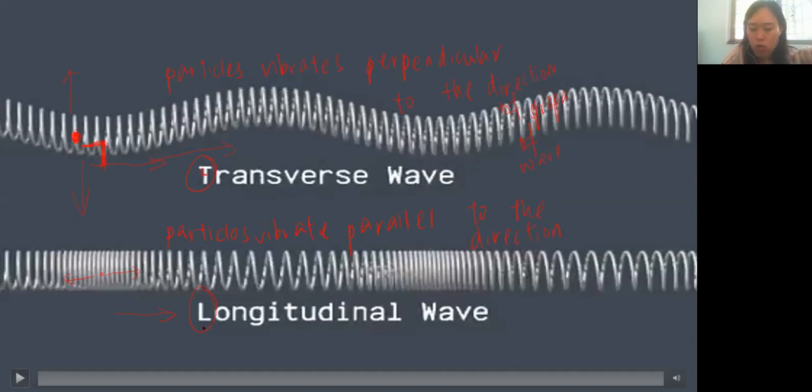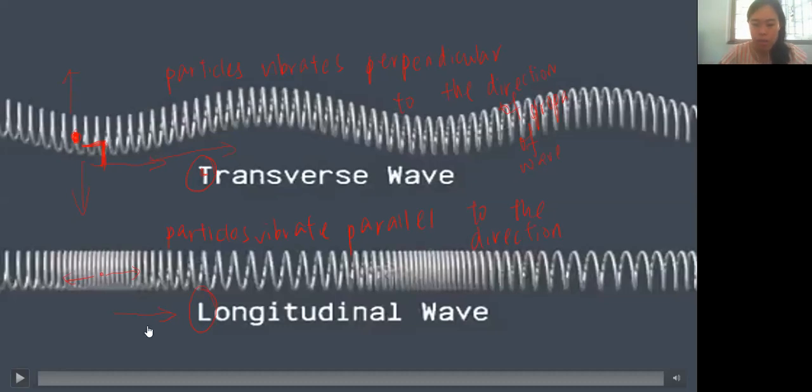Then for longitudinal, long, which means that it is parallel to the direction of propagation of the wave. Get it? So this is how you differentiate it. It's based on the vibration of the particles.